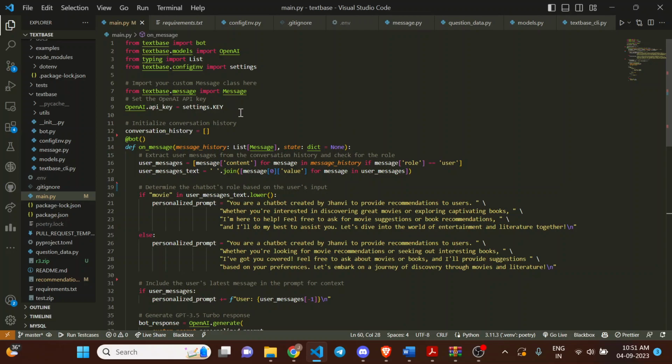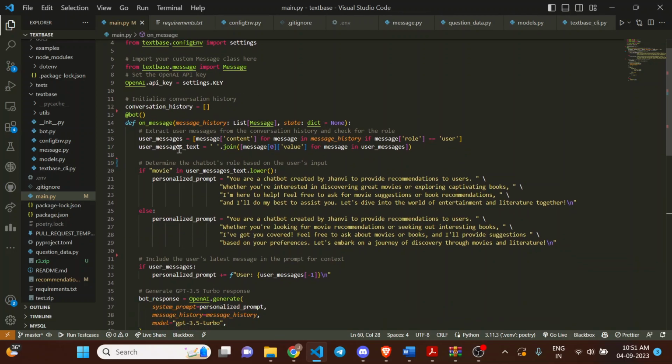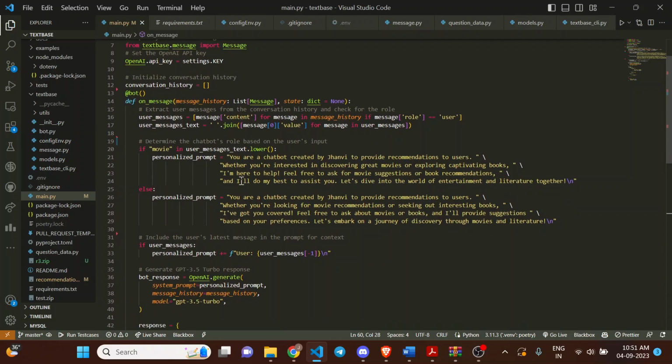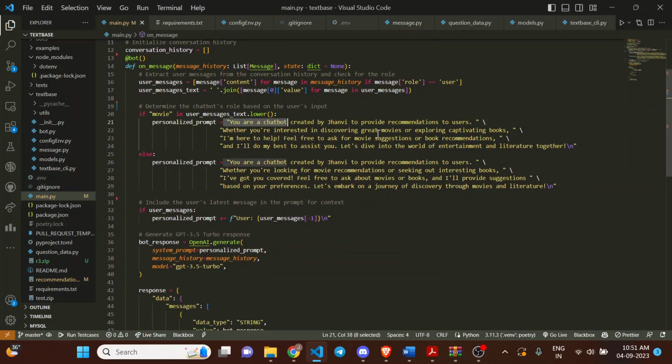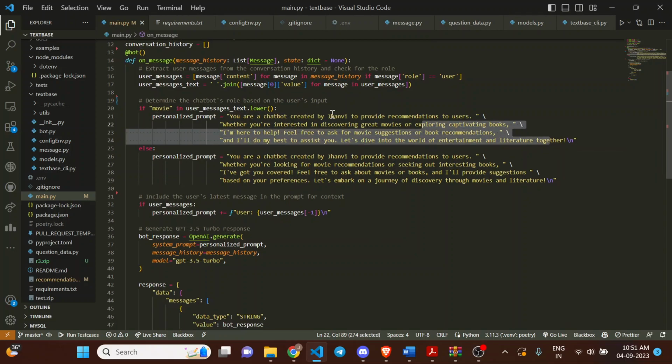Now if we go to the code, this is the code that gives recommendations of movies and books based on what the user has entered in the previous conversation. So we are analyzing that and giving personalized recommendations. Also, you can see the prompt here: if the user has a movie or book in the chat, then it will use this prompt.